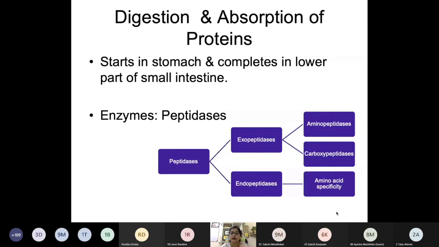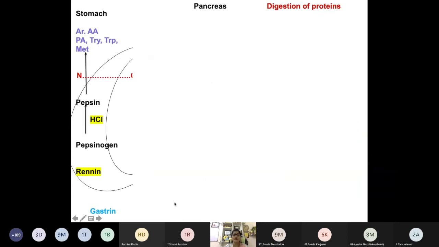So what will be the product of the action of endopeptidases? Two chains, different chains. Yes, we will get peptides, small peptides. We can get either long chain or small chain peptides as the product of endopeptidases, but we will never get the free amino acid. Clear? So this is how the enzymes will act.